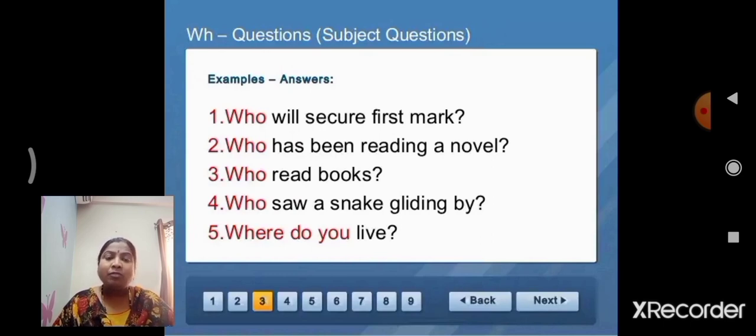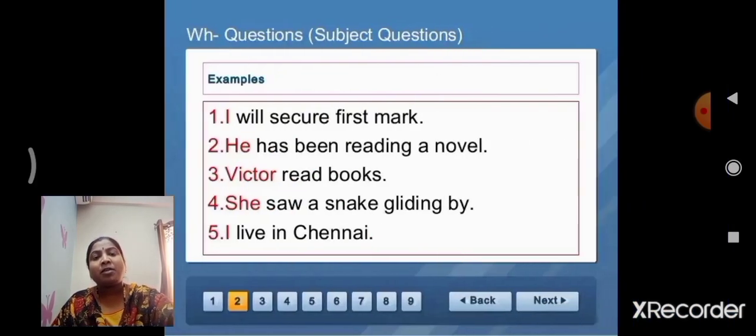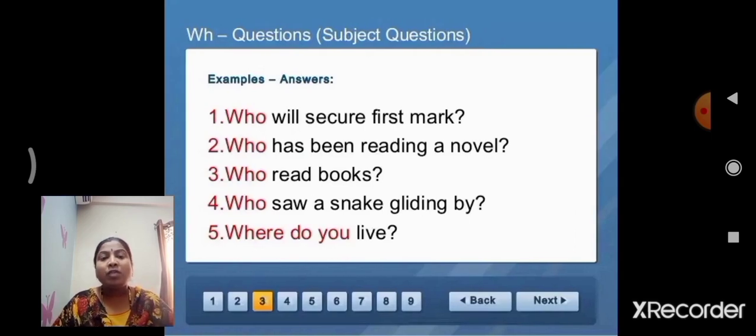Children, fifth statement, observe. I live in Chennai. Chennai is the place. The WH phrase for identification of place is where. Where do you live? This is the WH questions examples. Write it, children.